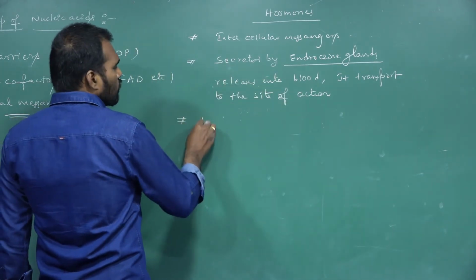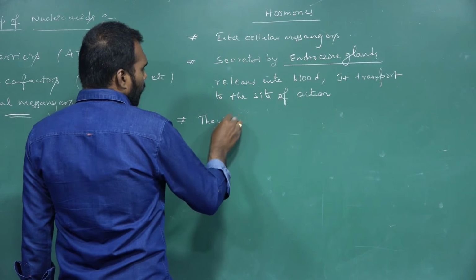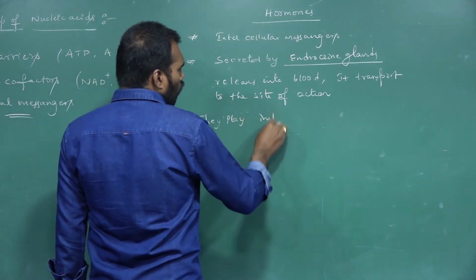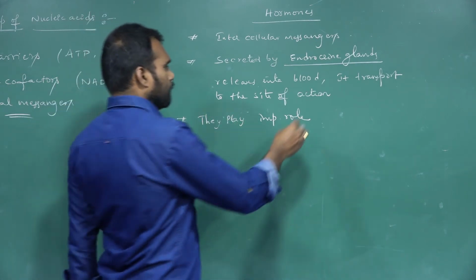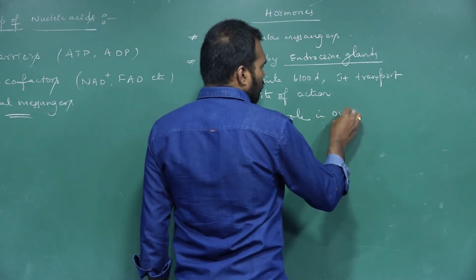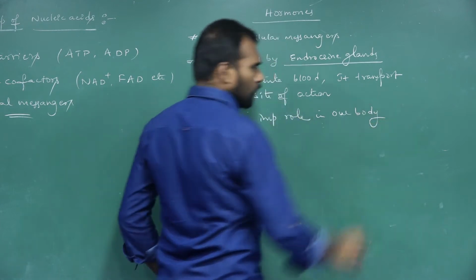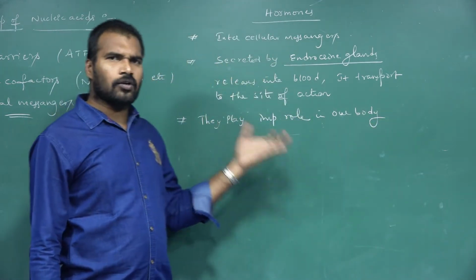And these hormones play a very important, vital role in our body.